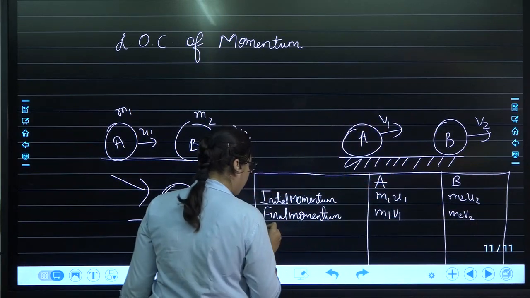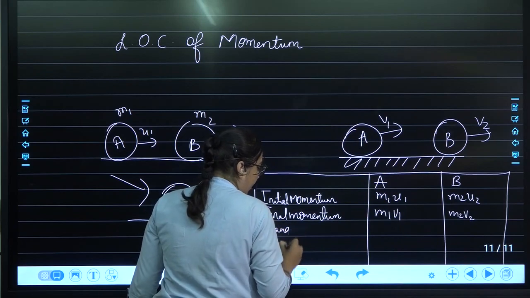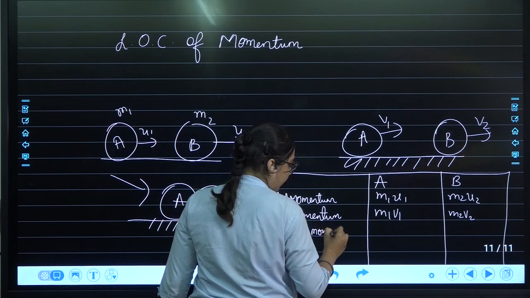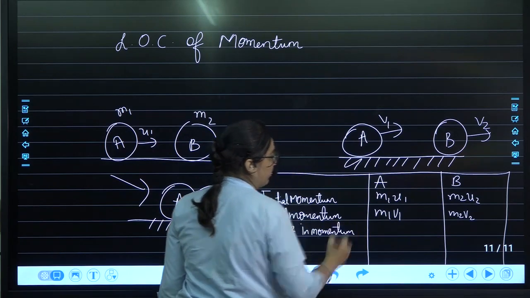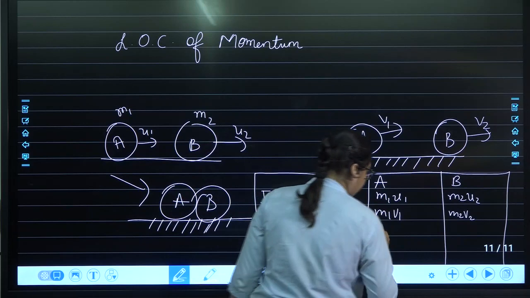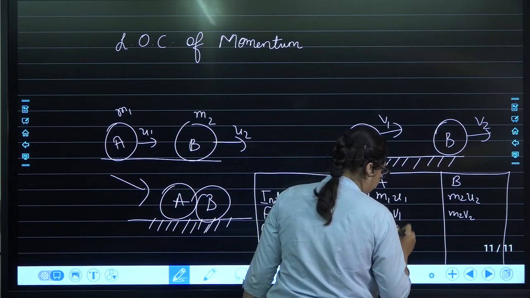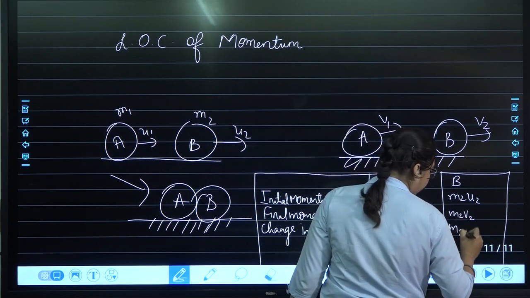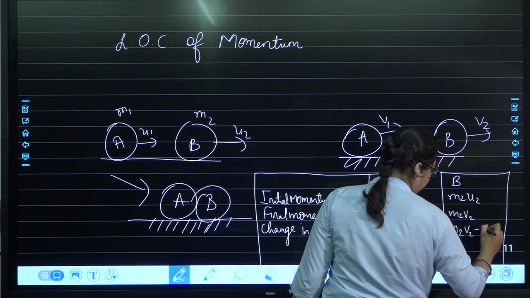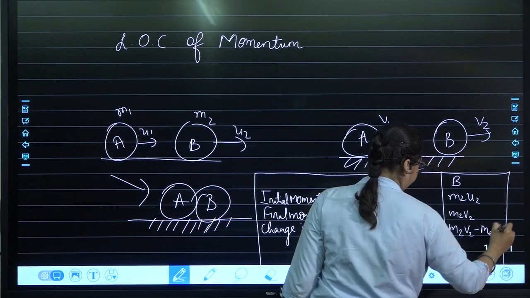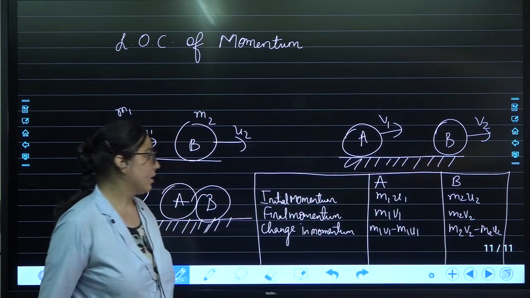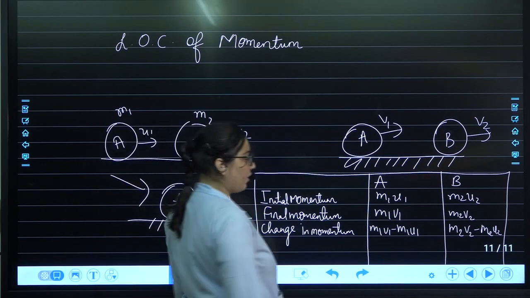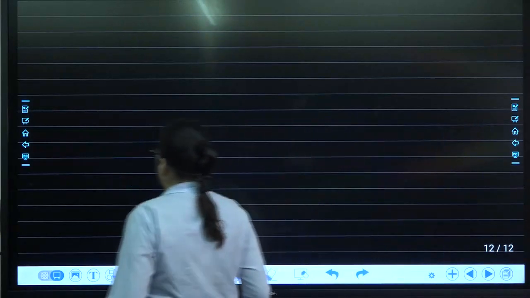What will be the change in momentum? What is change? Final minus initial. So here we need to subtract the final minus initial, which is m1 v1 minus m1 u1 for ball A. Okay, so this is about the change in its momentum. Now we are going to carry forward this particular concept.